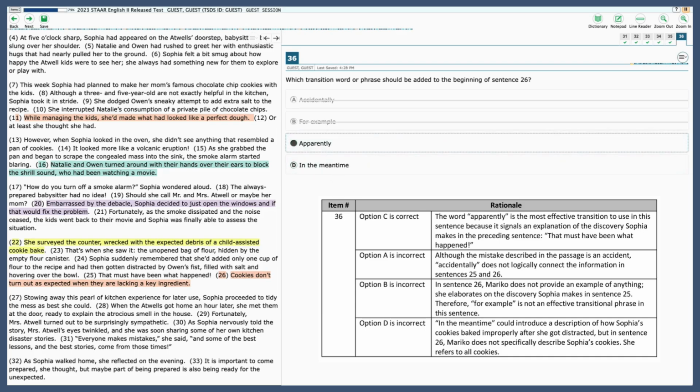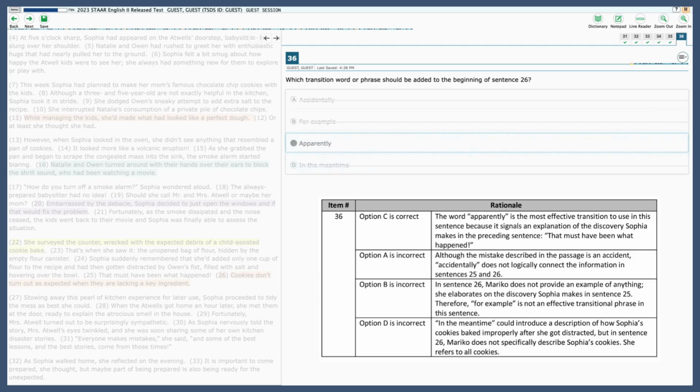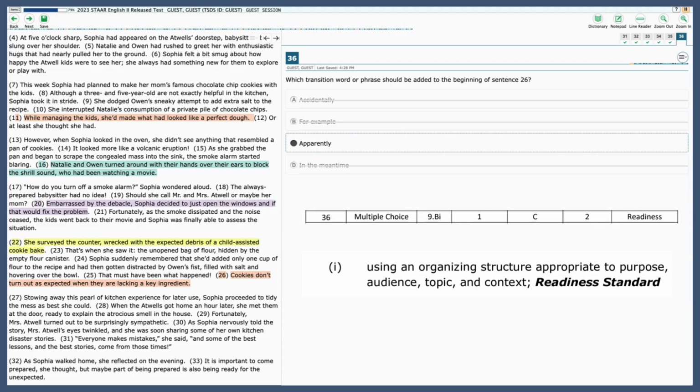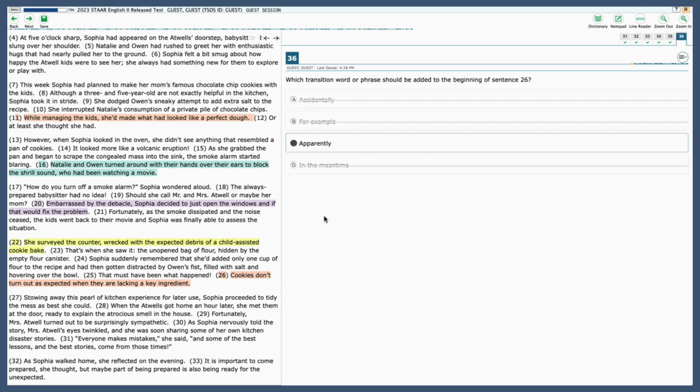D, in the meantime. In the meantime, could really introduce a description of how the cookies baked improperly after she got distracted, but in the sentence before, they're not describing anything. So that one is also not correct. So here C is the best answer choice. And it is labeled as 9BI, which is structure, and specifically here would be transition words. So that's the end of this revising section.